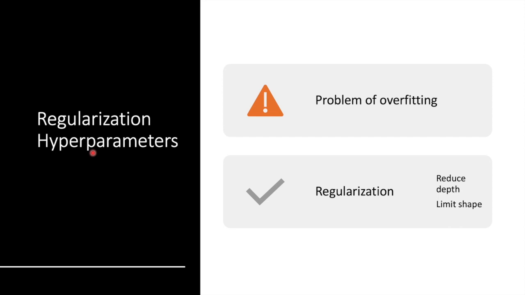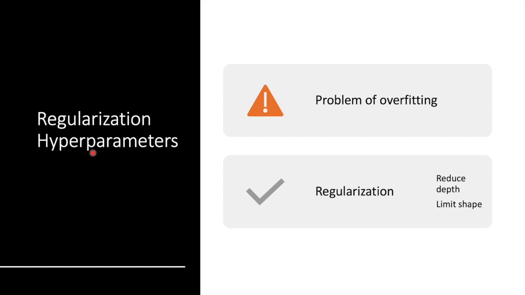The regularization hyperparameters depend on the algorithm used, but generally you can at least restrict the maximum depth of the decision tree, for example. We can also use a few other parameters that similarly restrict the shape of the decision tree.